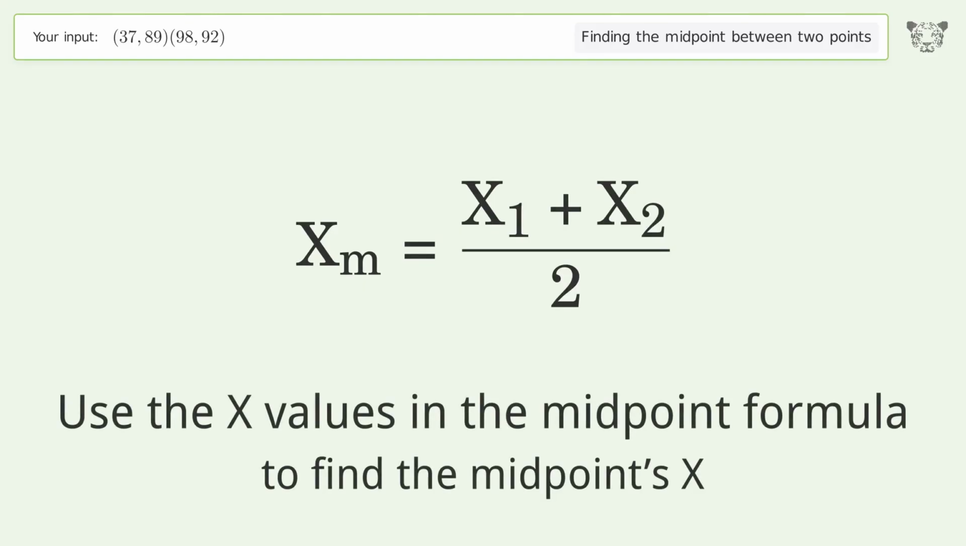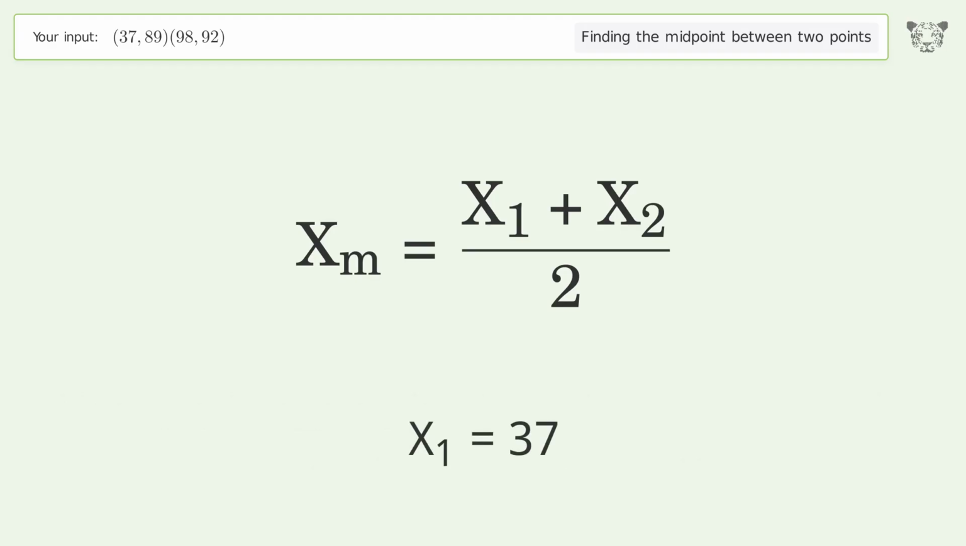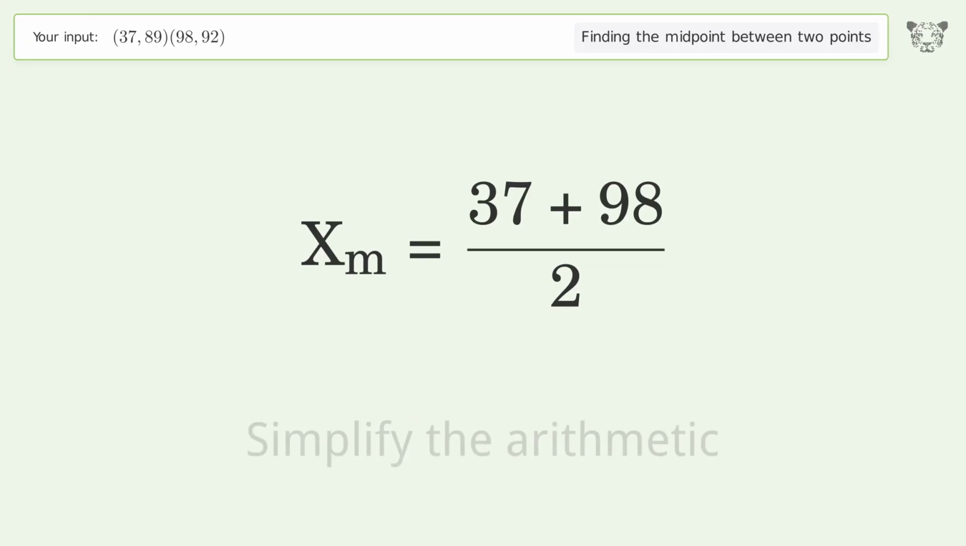Use the x values in the midpoint formula to find the midpoint's x. x1 equals 37. x2 equals 98. Simplify the arithmetic.